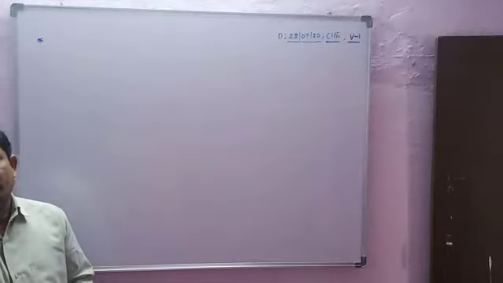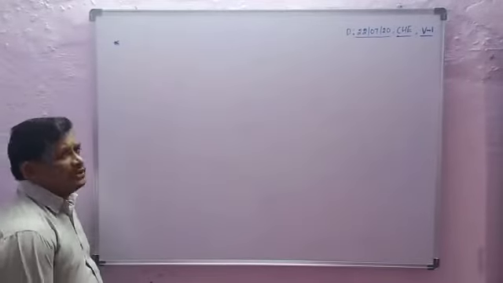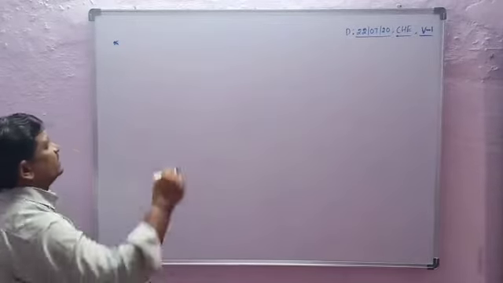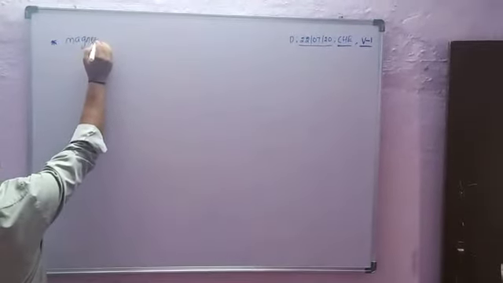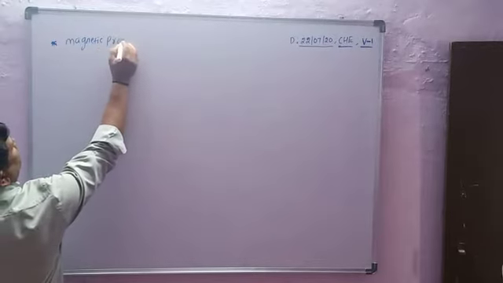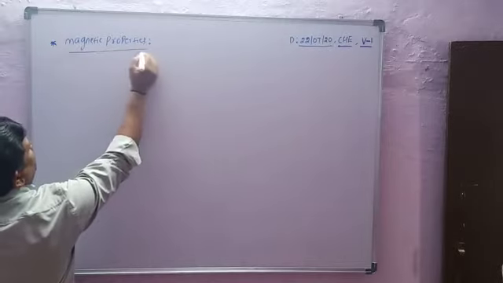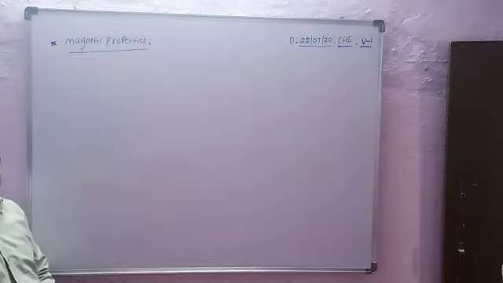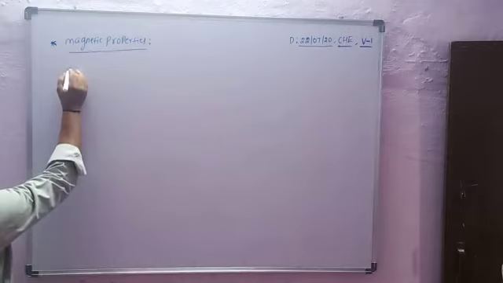So students, after completion of oxidation numbers of transition elements, today we are going to discuss magnetic properties and the color properties of the solutions. First one is magnetic properties. Magnetic property depends on whether substances are attracted by a magnetic field. Based on this, substances are classified into two types.